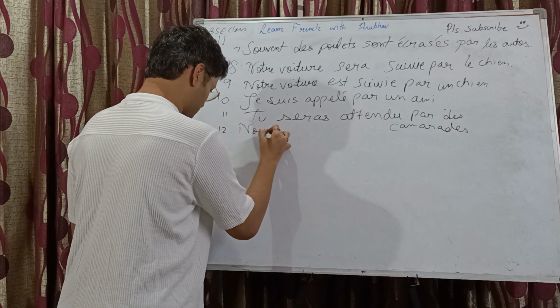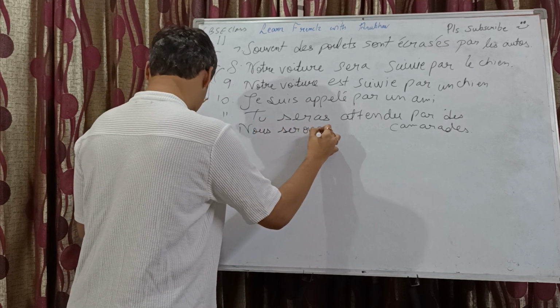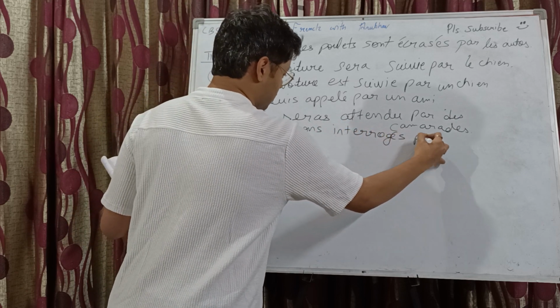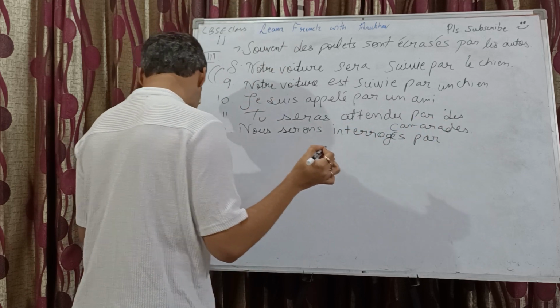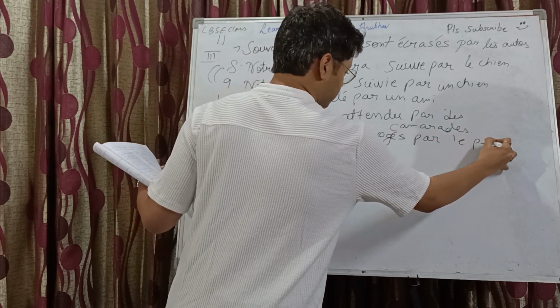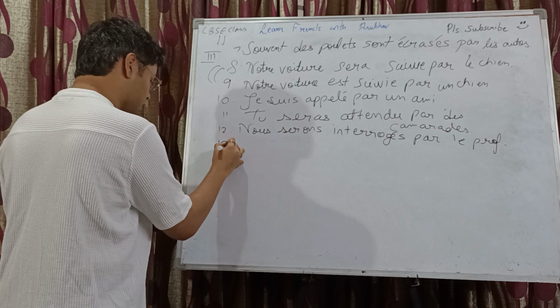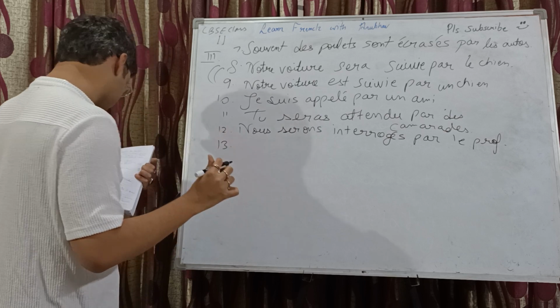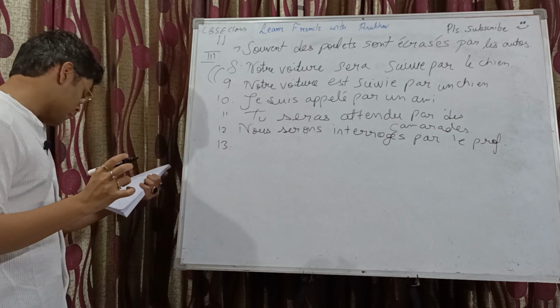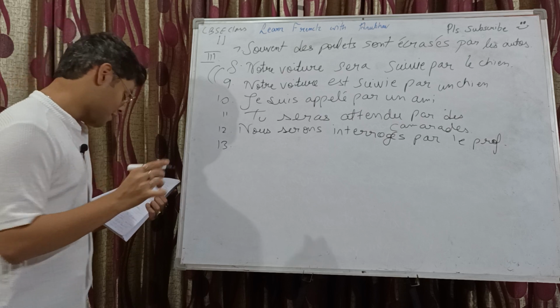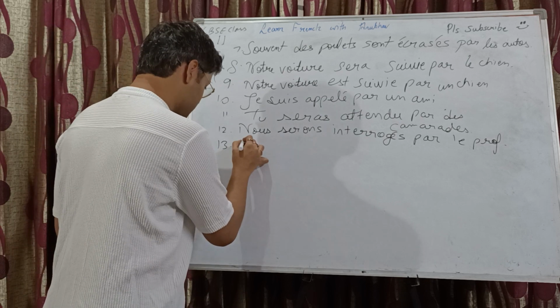So nous serons interrogés par le professeur. I am not writing the full thing, though you have to write the full thing. 13th. Plusieurs voisins l'interrogeaient. Imparfait. So now imparfait passif.